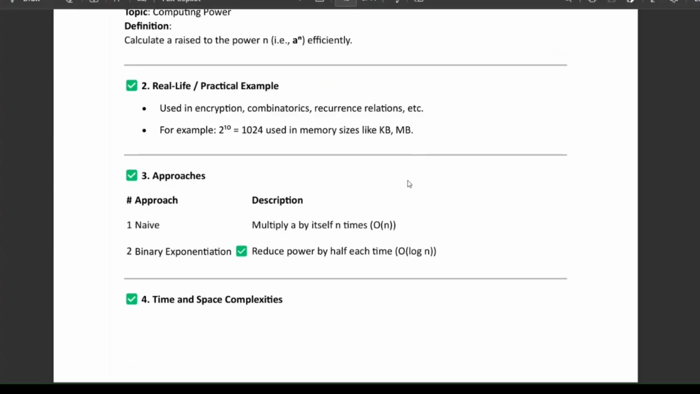So the first naive approach is nothing but O(n), where it multiplies itself n number of times, and it takes a lot of time. And coming to binary exponentiation, it takes O(log n), where it takes less time, which reduces the power by half each time by using binary exponentiation. I'll be explaining this code and trying a dry run at the end of the video.